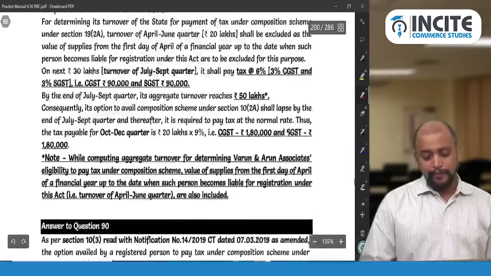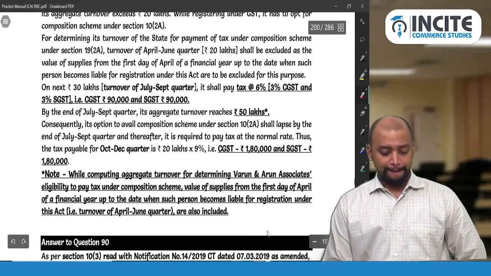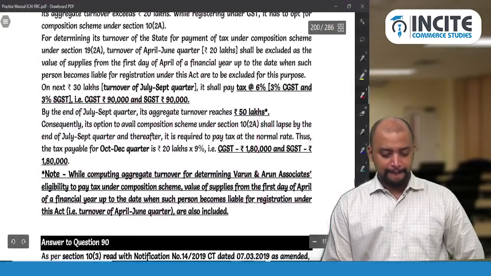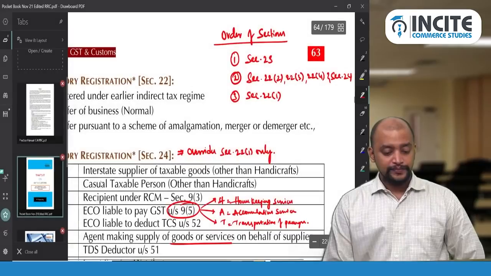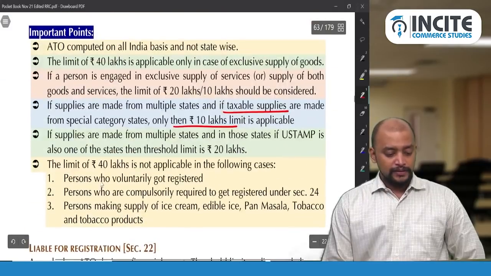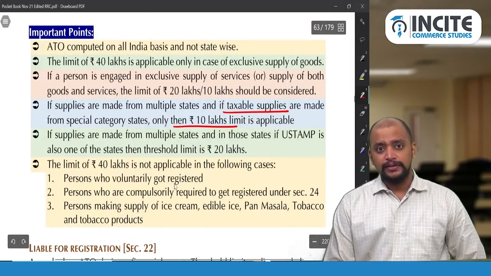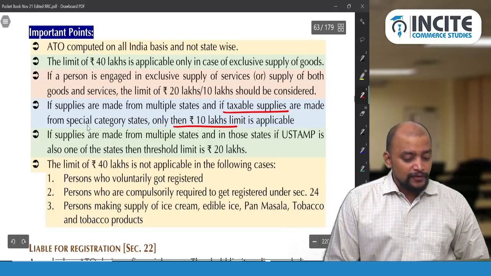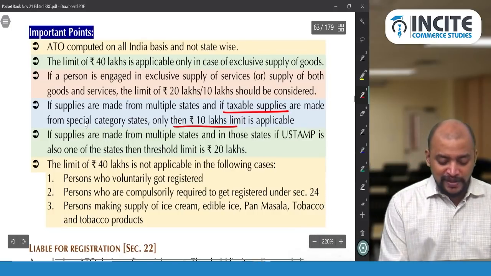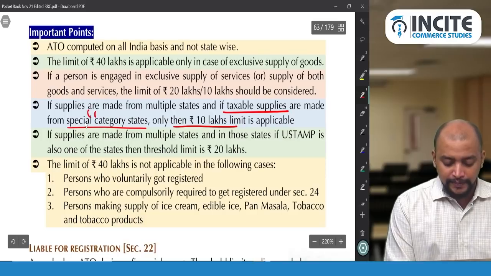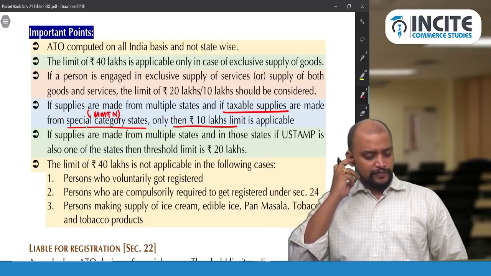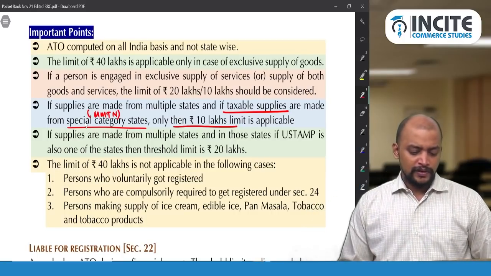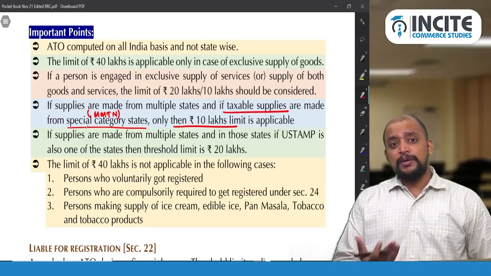Sir, in the important points which you have discussed, the 4th point applies only to MMTN, right? Only MMTN, because special category state is only MMTN. Okay, so the 3rd point is applicable for all, right? It is applicable for other than MMTN and UP states.